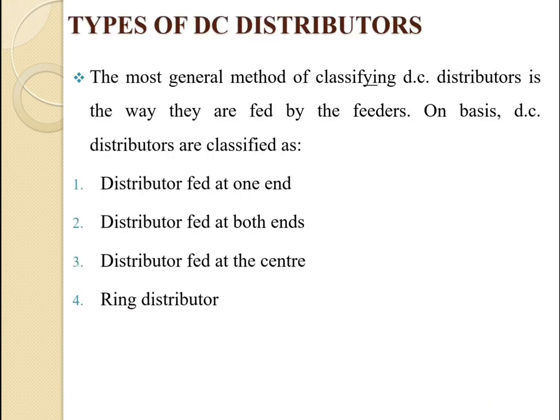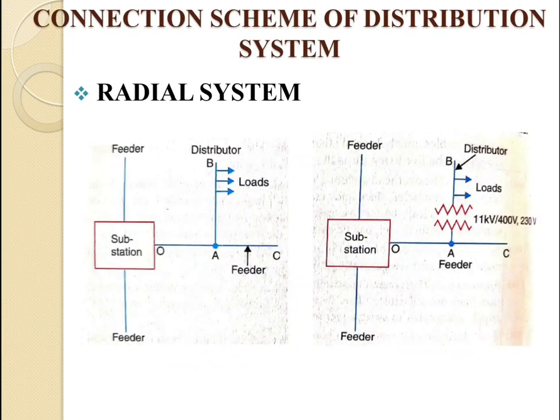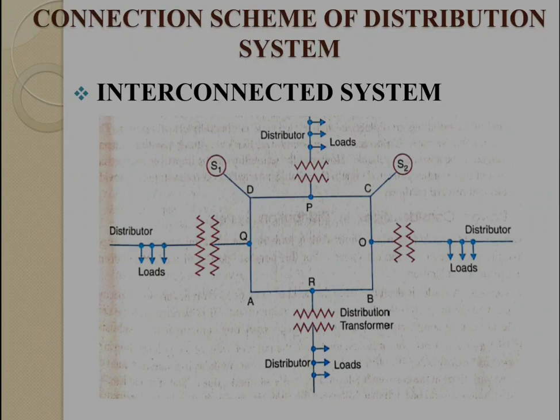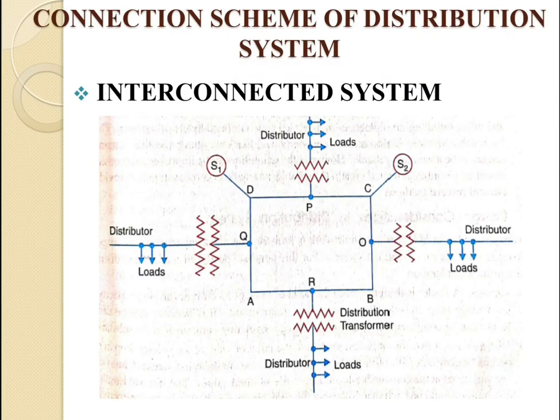So in this theory we learned about the radial system, the ring main system, and the third one, the interconnected system. From this lecture we learned what we mean by distribution system, then the classification of the distribution system: based on the nature of the current, based on the construction, and based on the connection scheme of the distribution system. So this is regarding the connection scheme of the distribution system.